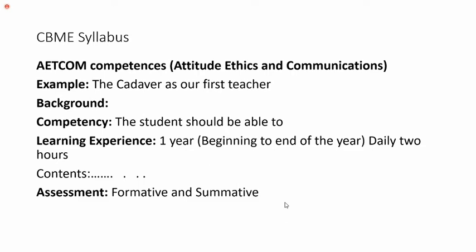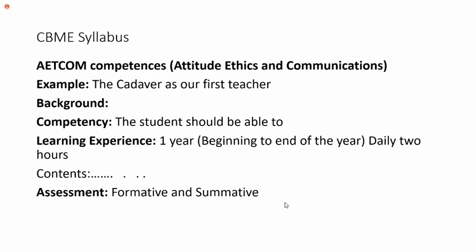Of course. This cadaver will teach you if you read properly. There is a manual called the Cunningham manual, in which everything is written. If you read that manual, you will come to know how to do the dissection, which part to start with, how to take the incision and up to where to cut the body, and how to expose one by one the skin, superficial fascia, deep fascia, and so on.